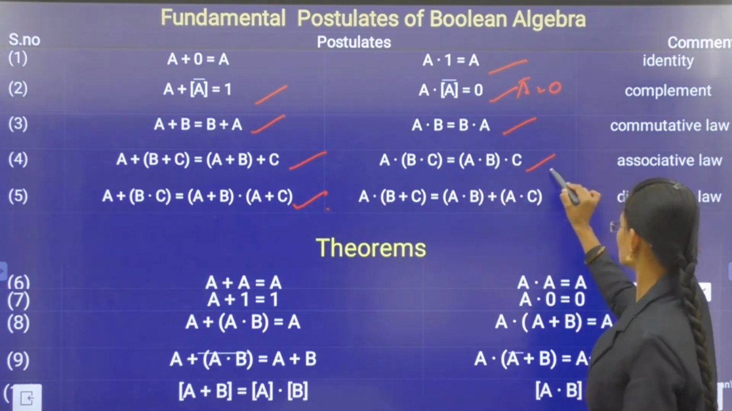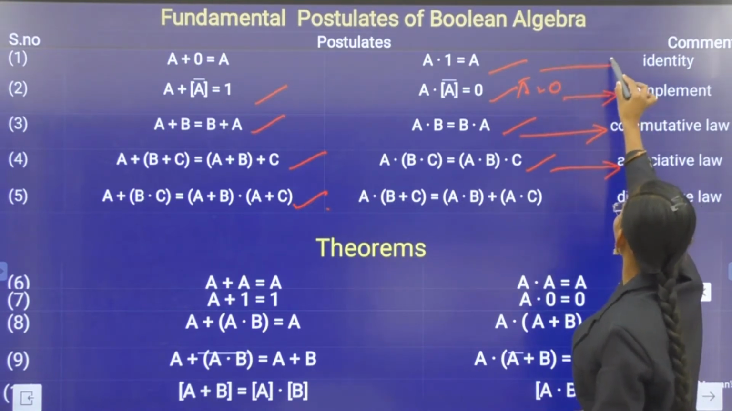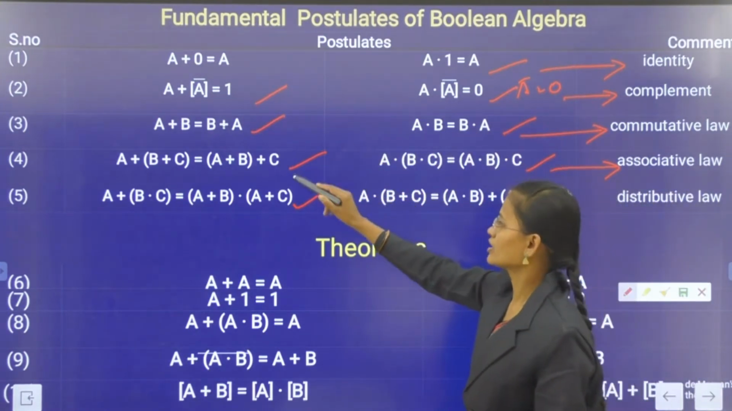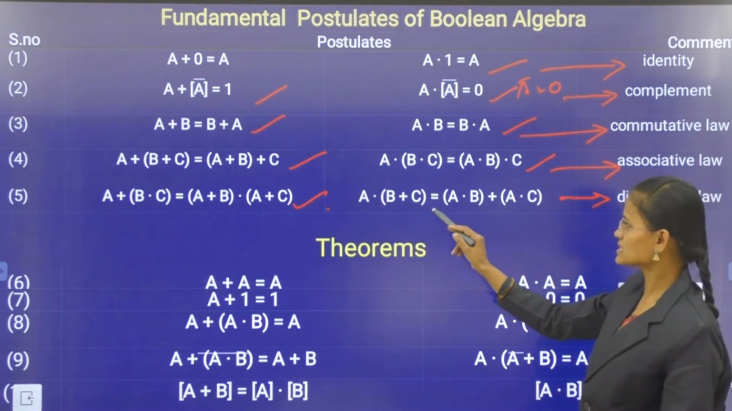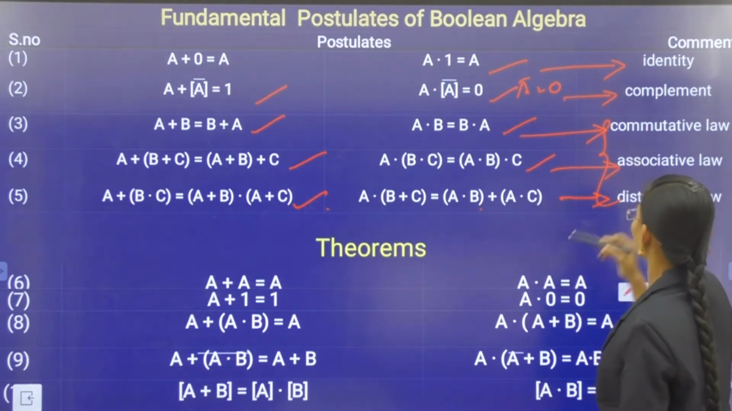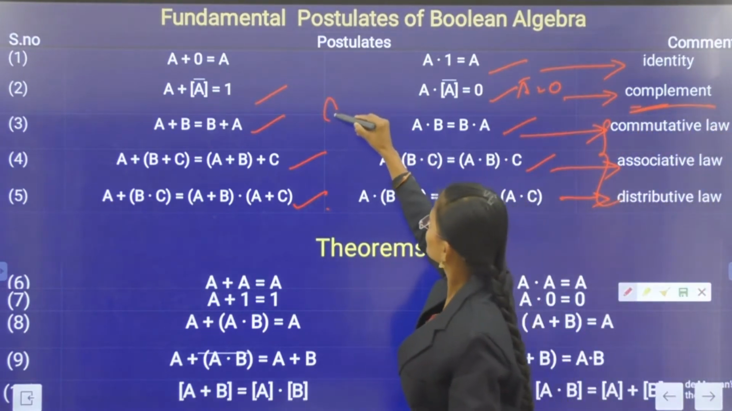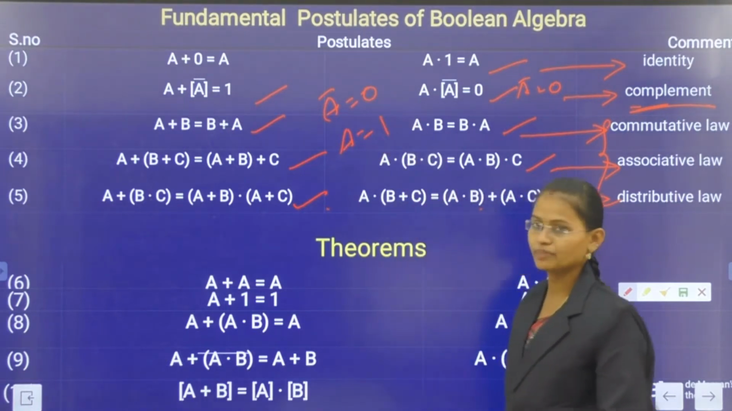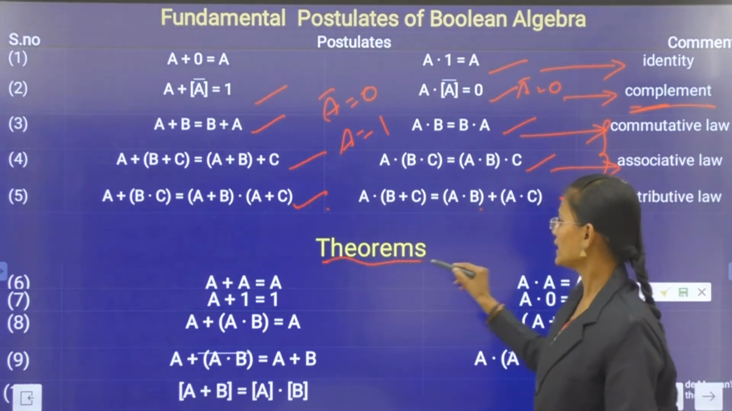This is the associative law and this is the commutative law. This is the complement, this is the identity. Here this is the commutative law, associative law and next one is the distributive law. That is A(B + C) = AB + AC. These are the three laws of Boolean algebra. This is the complement. Here the complement of A is 0 and the uncomplemented value is 1. Okay, these are the postulates and next one is the Boolean theorems.